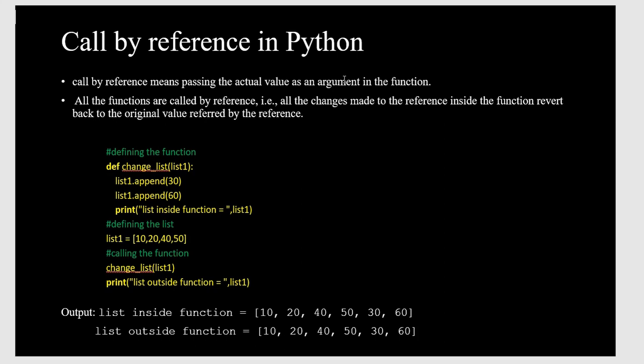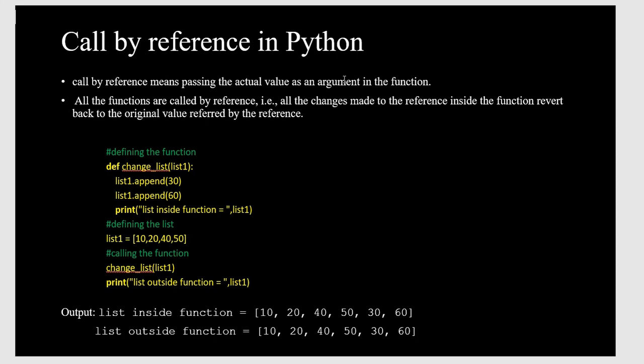Here in the example you can clearly understand: in the function change list, list1 is appended with 30 and list1 is appended with 60. Inside the function we print the list inside the function, and outside I am defining the list, list1 equals 10, 20, 40, 50.